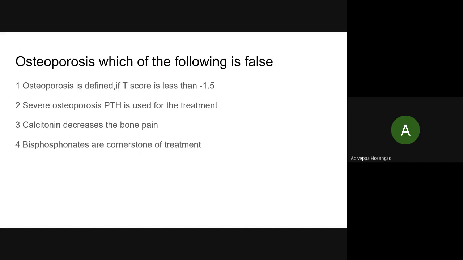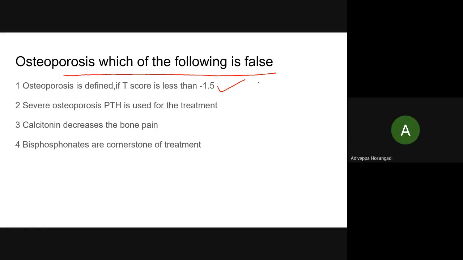Okay. Osteoporosis, which of the following is false? Read this question carefully. I want some interaction because I got very good feedback from this batch from the other teachers. Option one. Very good. Who is this?